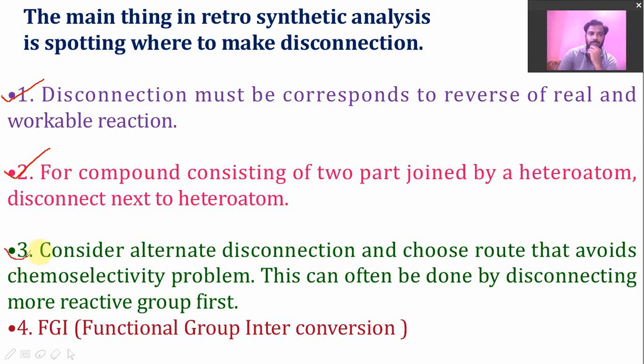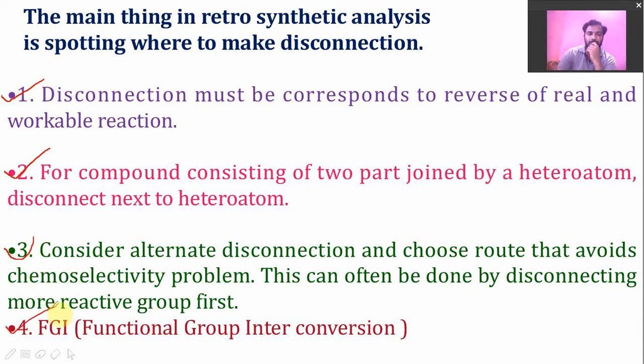Now the third rule is to consider alternate disconnections and choose the route that avoids chemoselectivity problems. This can often be done by disconnecting over the reactive group first. So chemoselectivity should not be disturbed during disconnection. The disconnection must be done from that bond or that functional group which is more reactive. This point is also discussed later.